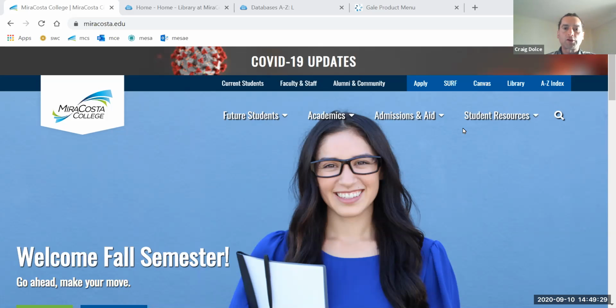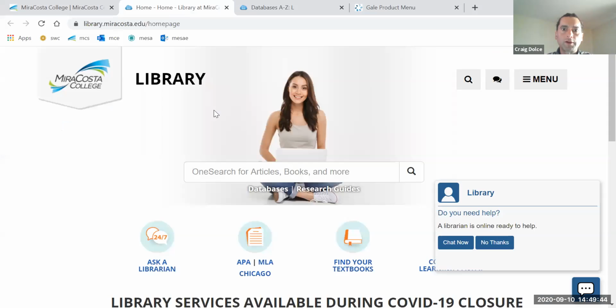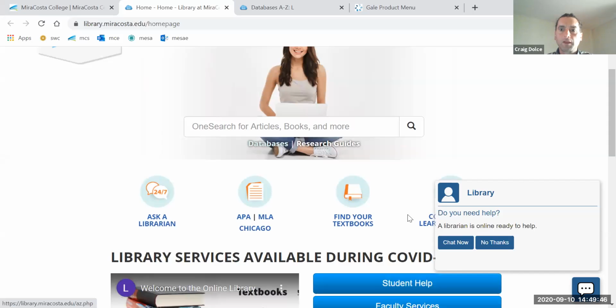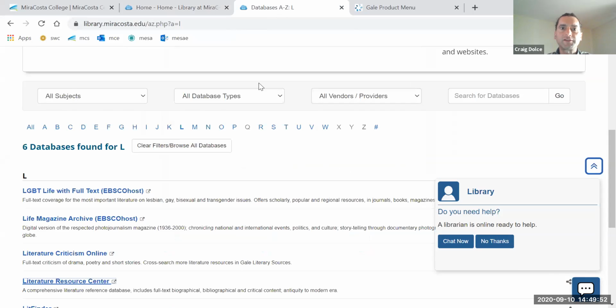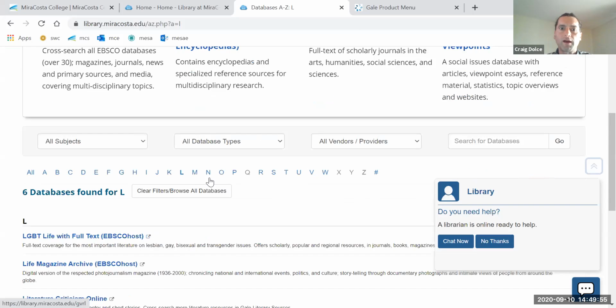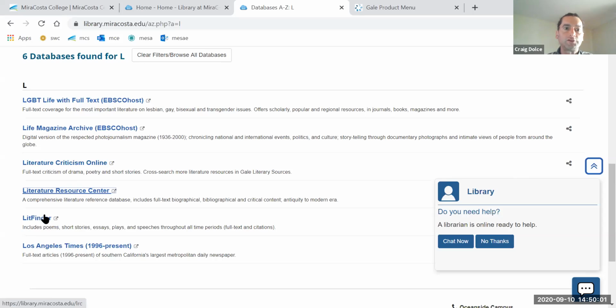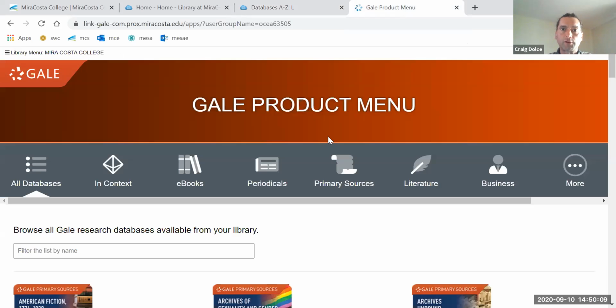So the easiest place to go to get articles for any of the essays you write in this class is the MiraCosta database, right? You go to the home page and click on library. It's up in the upper right hand corner here, right? Takes you to the library homepage. Then you click on databases. If you need help, a librarian is always available. Make use of that. Then when you get to the databases, they have these suggested ones up top. Go to L. This is a literature class. We read and write about literature. You can use literature criticism online. You can use LitFinder. I use Literature Resource Center. It'll ask you for your Surf ID when you log in. I've already logged in so that we can get right to it.